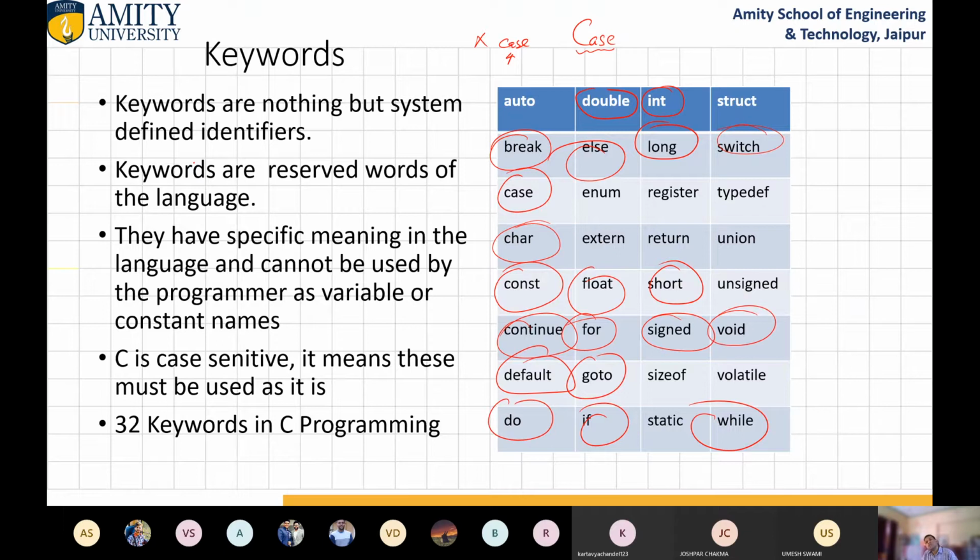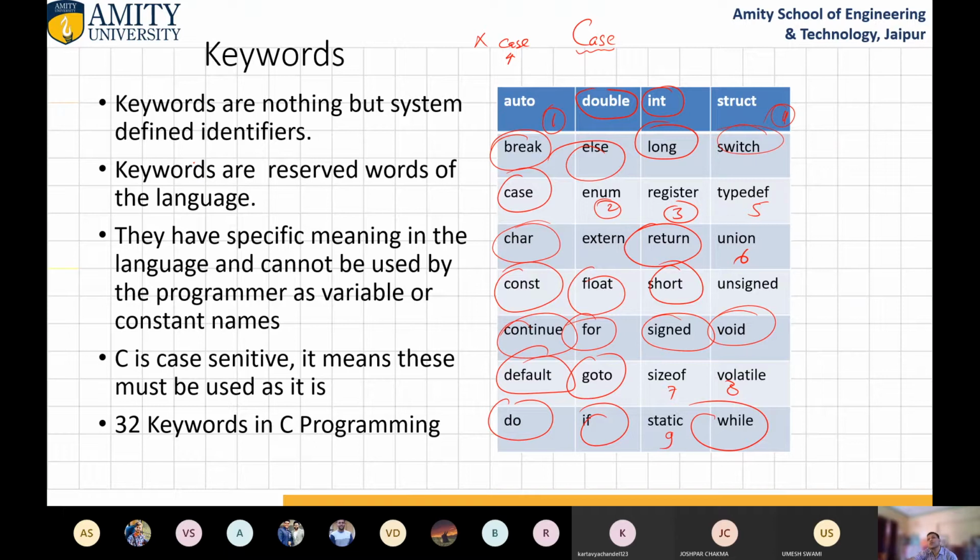So these many keywords will be used by us within 1 or 2 days as programming. Even return is also used by us. So only a few are left, like 1, 2, 3, 4, 5, 6, 7, 8, and 9.